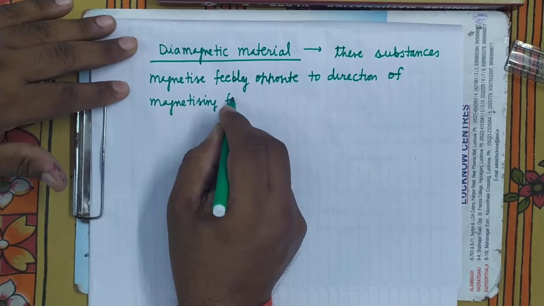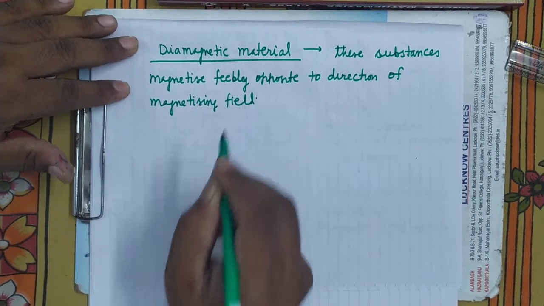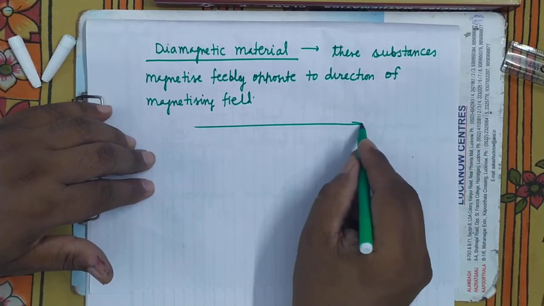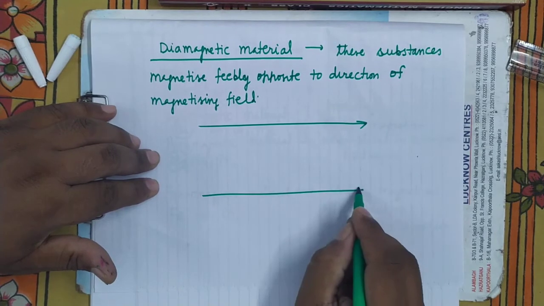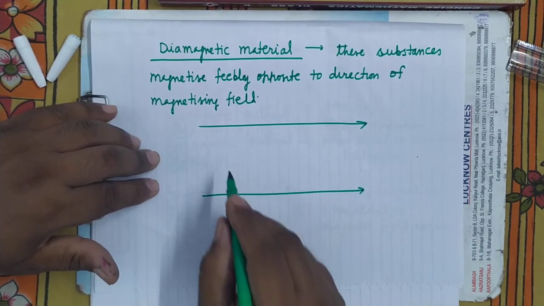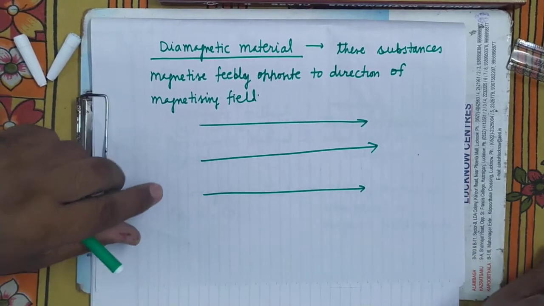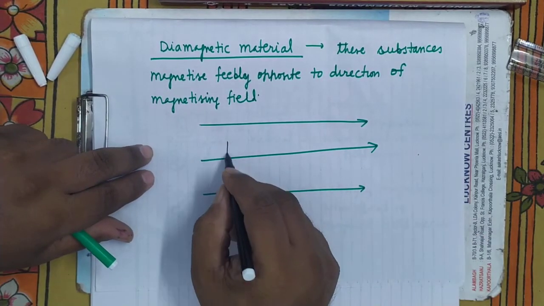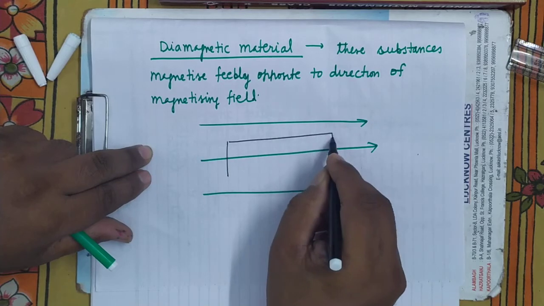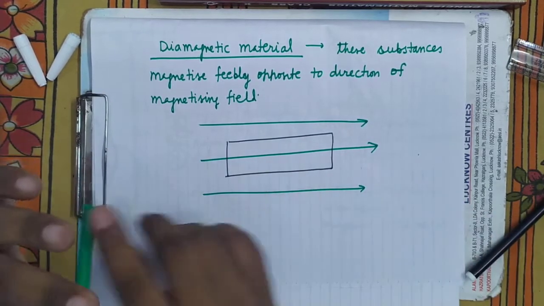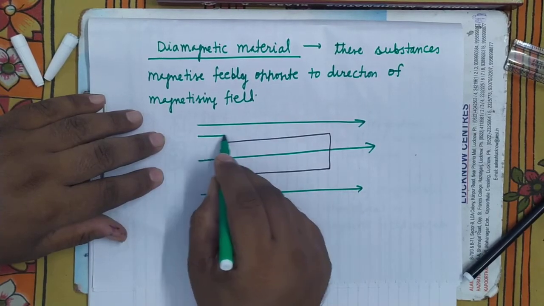Magnetizing field means, suppose the magnetizing field is this, whose magnetic flux is going in this direction. I have placed a diamagnetic material here. It's clear. Here this is the magnetizing field, you can see here.